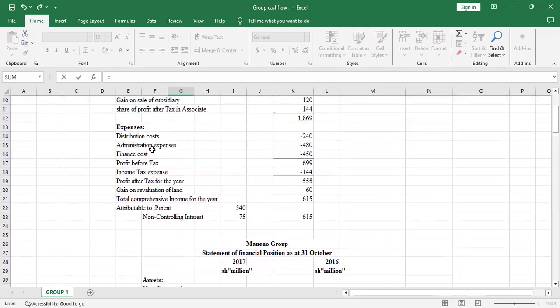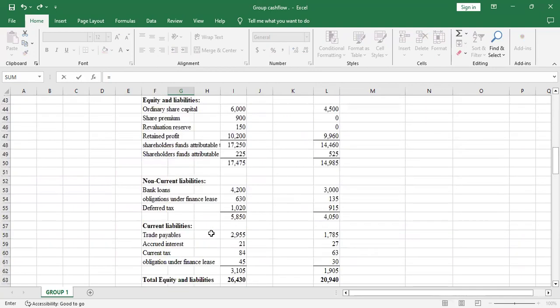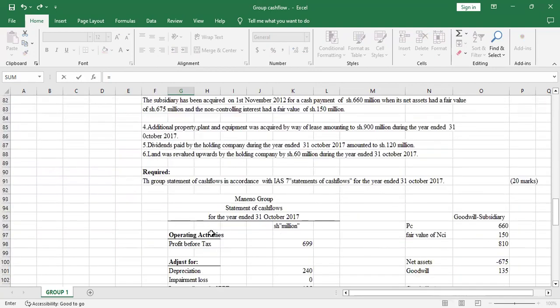will be administration expenses, which we don't adjust. Distribution cost, we don't adjust. Then the next item up here is share of profit after tax in associate. Yeah, so you can see all these were added back to gross profit. So you take this. Sorry, let me put an equal sign here.